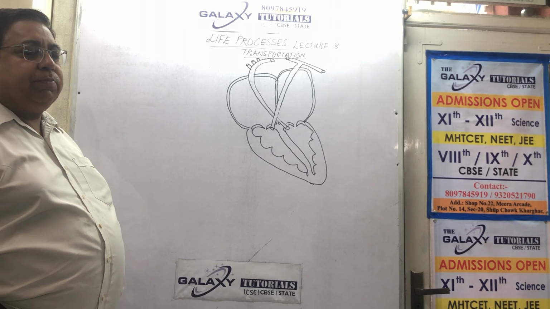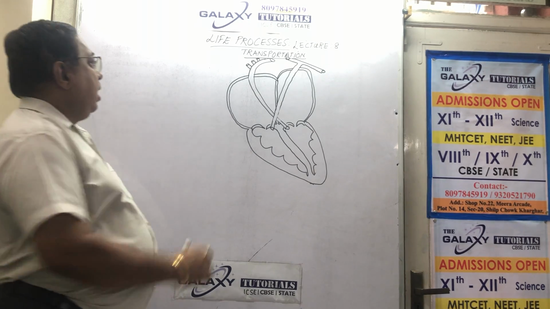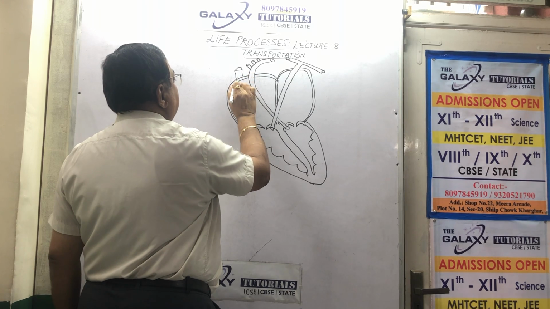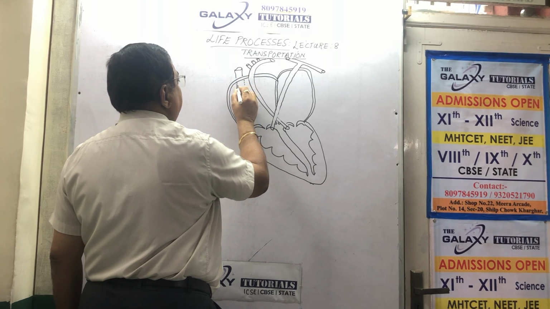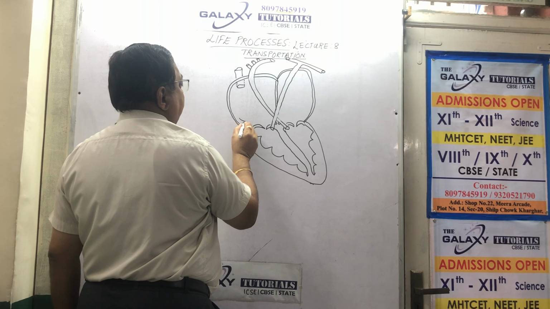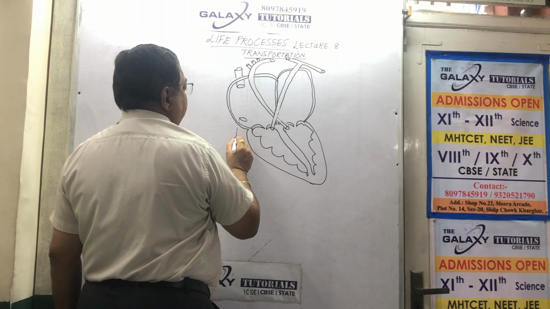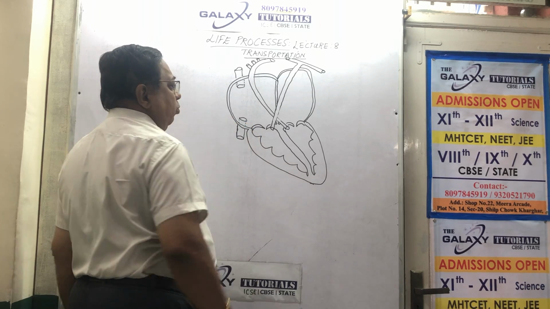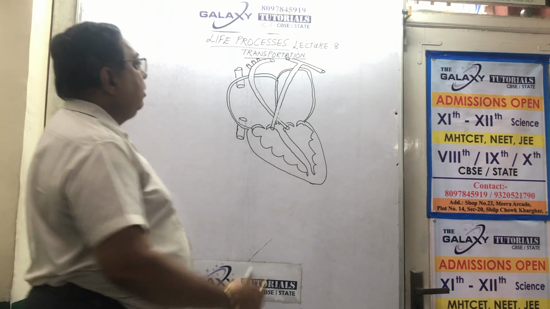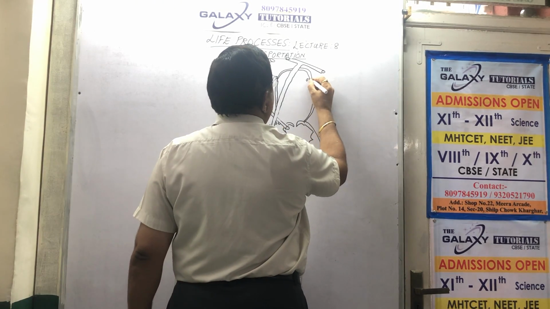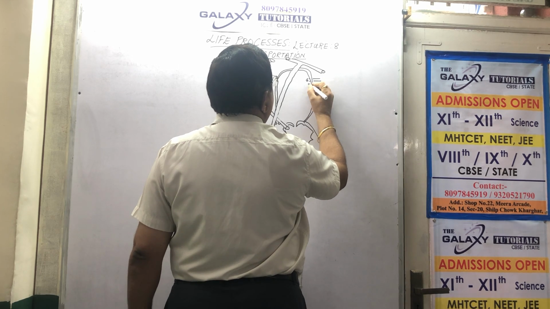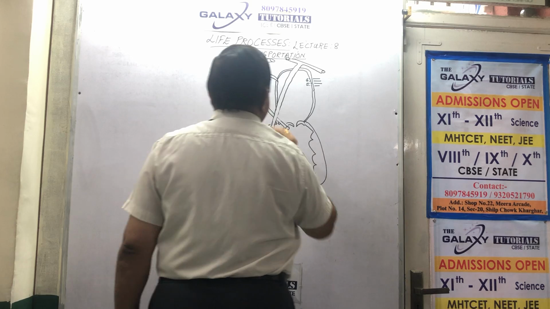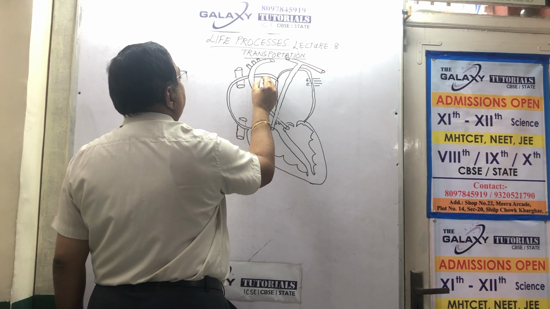Otherwise, it will never fit. You keep taking your eraser and wasting time. Now there is a blood vessel here, a big pipe, the pre-cava. Now we can't show it coming inside, so we should dot it, and a hole will be seen. This brings blood from the legs. So we will show it like this. Only the hole will be seen. Here I will have small pipe-like blood vessels with small holes that can be seen here, and I have two here also.